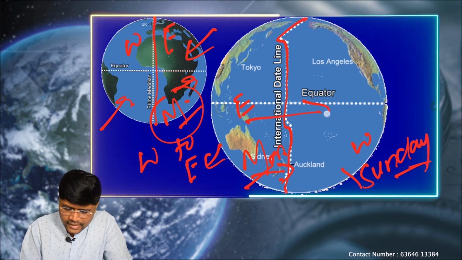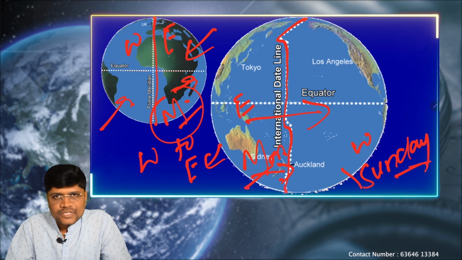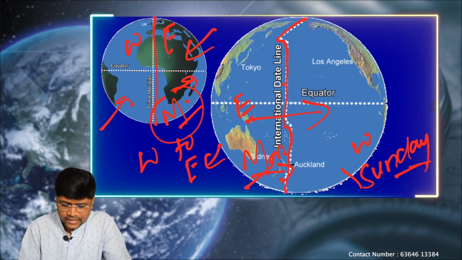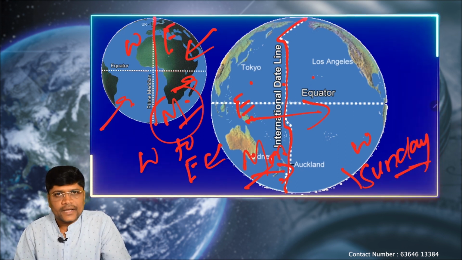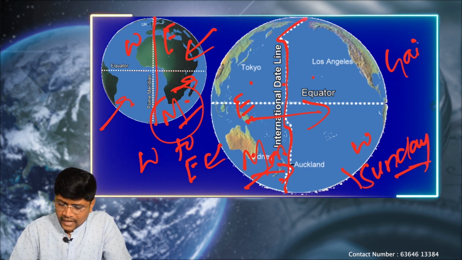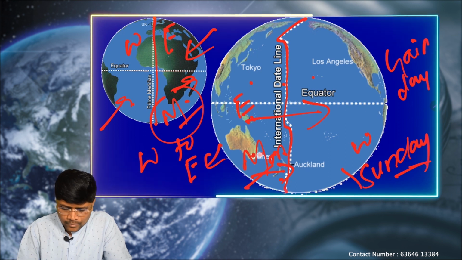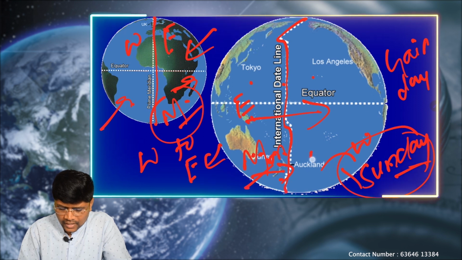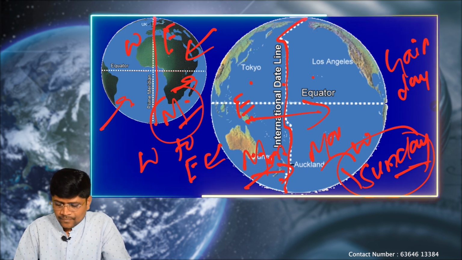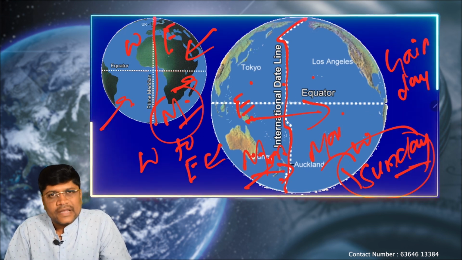If we cross the international date line and move from east to west, from Monday we are going back to Sunday. That means we gain a day, because Monday we have enjoyed and again came back to Sunday. After Sunday completes, we will get one more Monday. That means in the western hemisphere we will always gain a day.